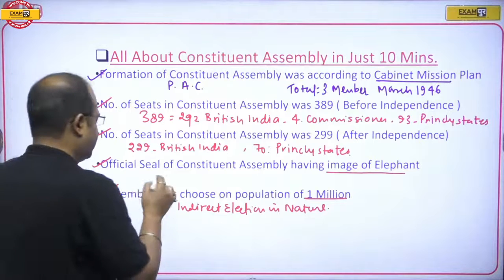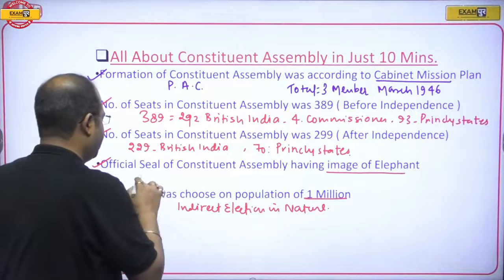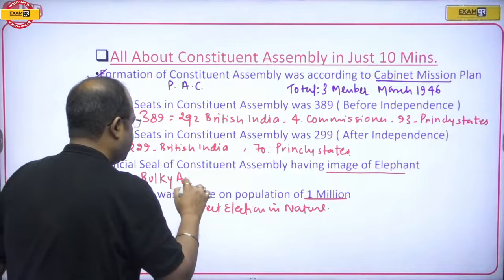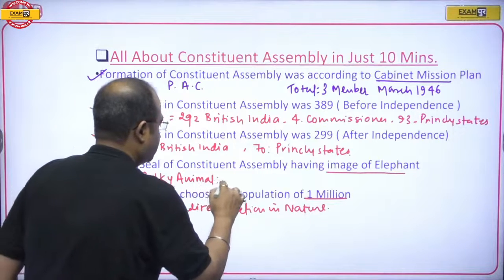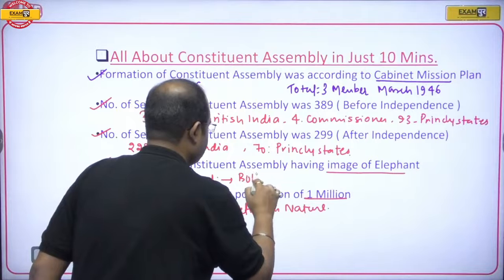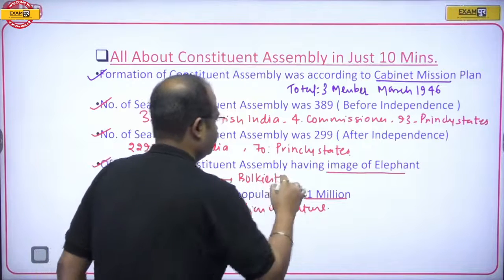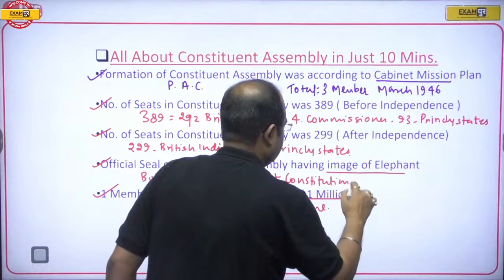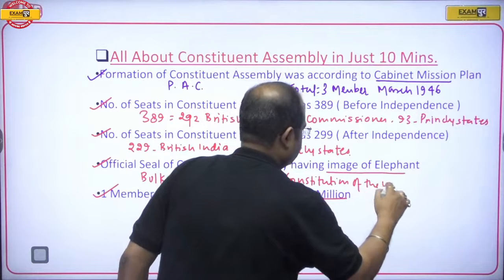And why the elephant? Because the elephant is one of the bulky animals, and the Indian Constitution is the bulkiest constitution of the world.